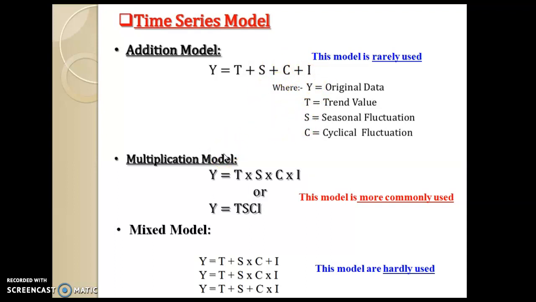Similarly, the multiplicative model assumes that the various components in the time series operate proportionally. In the additive model they act independently, and in the multiplicative model they operate proportionally to each other.